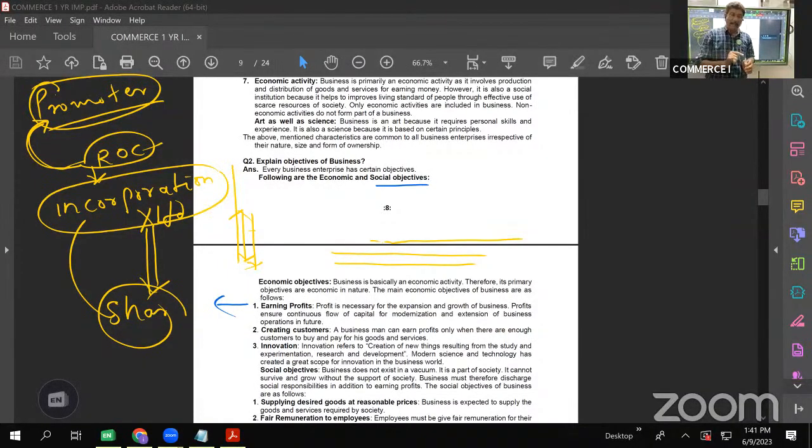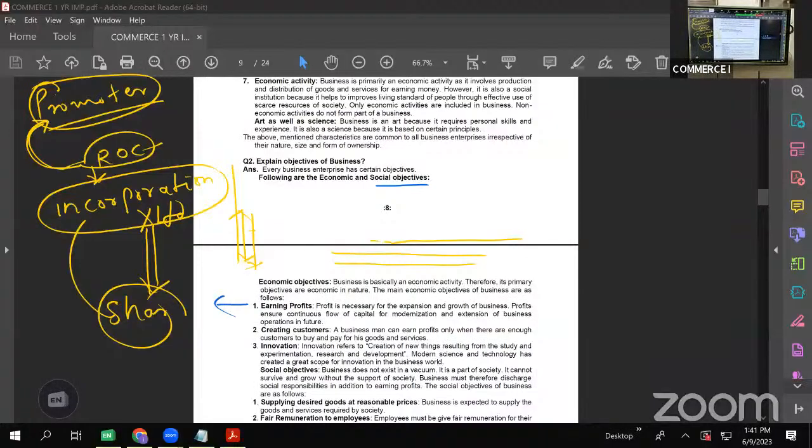At the same time, they are creating new customers from the existing customers only. I am already a customer of some brand, let us say, but since the features of the new model are good, I am going with the new model. So I am again becoming a customer of that company. They are creating new customers, getting innovative ideas.